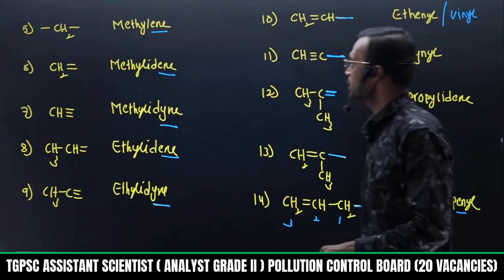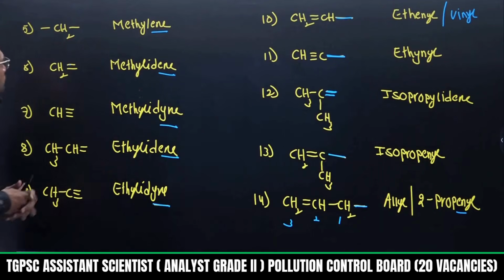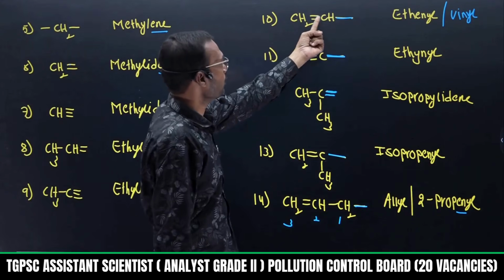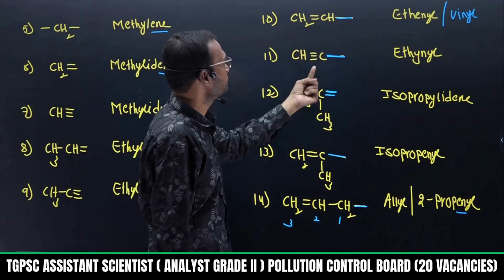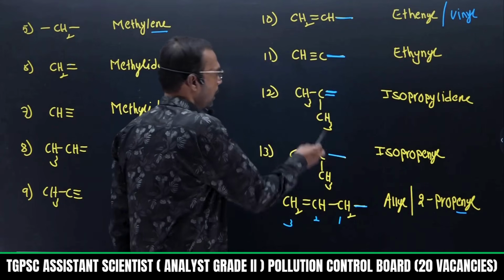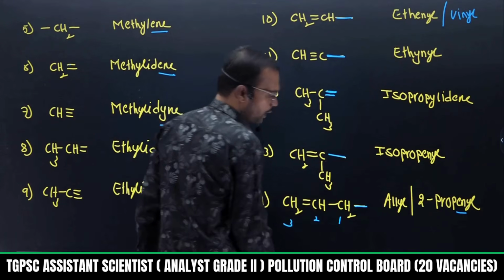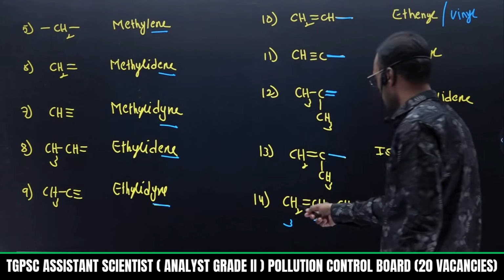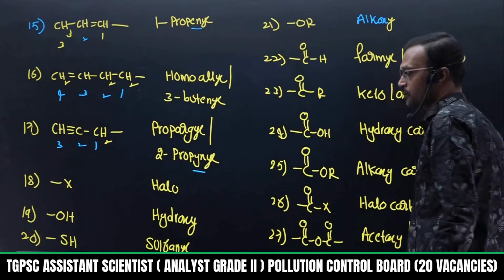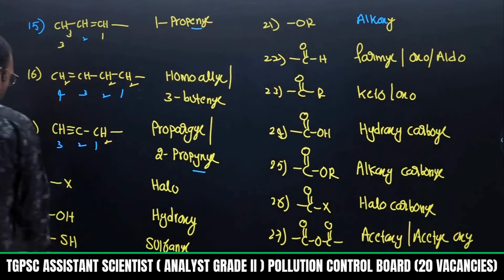Then followed by methylene. This part is very, very important because hydrocarbons with double bonds and triple bonds are explained. Methylene, methylidyne, ethylidene, ethylidyne. Then this is very important, vinyl, also called ethenyl, and ethynyl, which has a triple bond. Isopropylidene, isopropenyl. Then here it looks like allyl. Yes, it is allyl: a double bond attached to CH2. Then propenyl. Everything I have given is well known to you, I think.